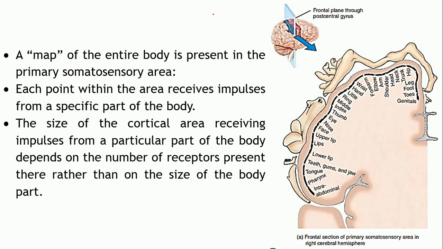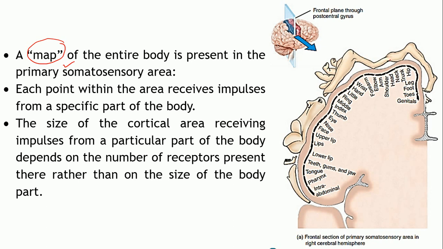Now this primary somatosensory area has a map of the entire body. As you can see over here, these are your teeth, gums, lips, nose. There is the face, eyes, fingers, hand, arm.